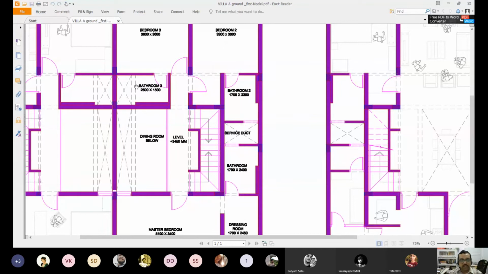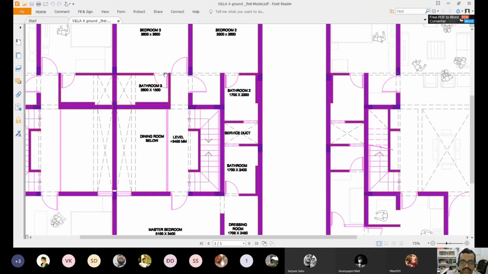But beside that, where bathroom 3 is written, there is a slab. So a slab cannot end abruptly. It has to end in a beam. Hence a beam is provided above. So see, if it is diagonal line, it means there is nothing above. But if it is parallel line, it means there is something above.